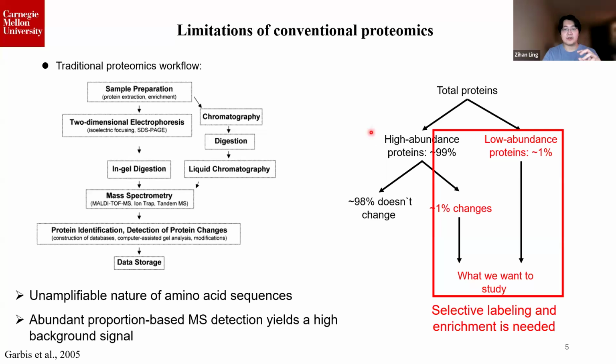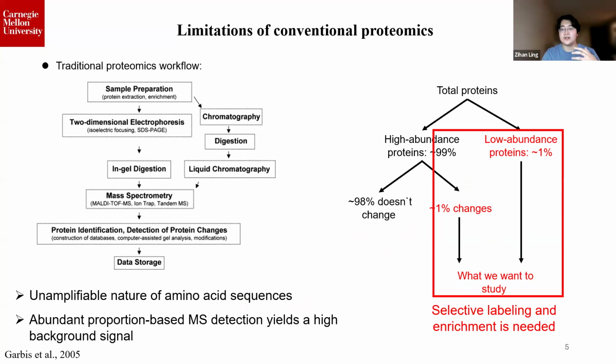Conventional proteomics characterizes the amino acid sequences with mass spectrometry. However, due to the unamplifiable nature of amino acid sequences, the abundant proportion-based mass spectrometry yields a high background signal. And meanwhile, most structural or supportive proteins that do not change are normally of high abundance, while the signaling proteins that undergo dynamic changes are often of low abundance.